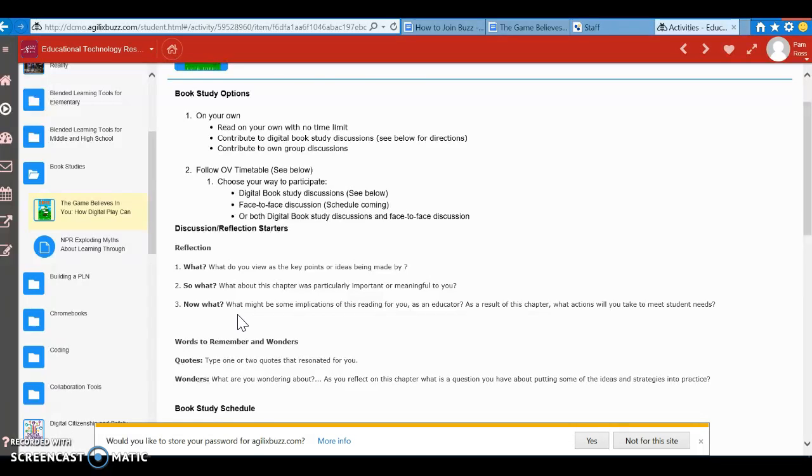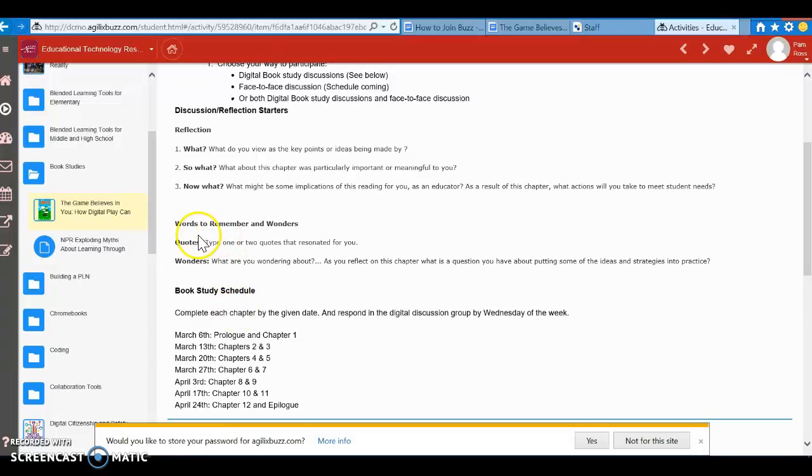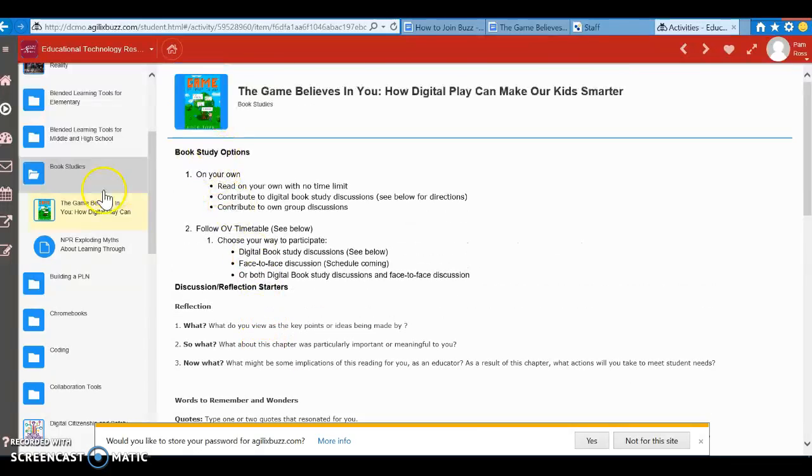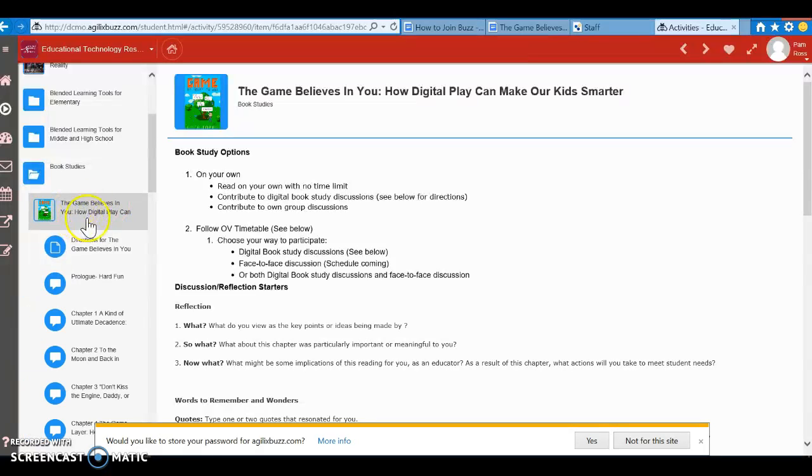And this is a great place to also give resources. I added this part to each of the chapters just to help us to aid in our discussions. If you want to add any quotes, of course, or any wonders as a reflection, or maybe true questions that you do want to ponder or have us as a team strategize with you. So the first thing you're going to do is go over to the game Believes in You. And when I clicked on that, it allowed me to open up each of the chapters. So the first one is directions that we're looking at right now. So I'm going to click on the prologue.